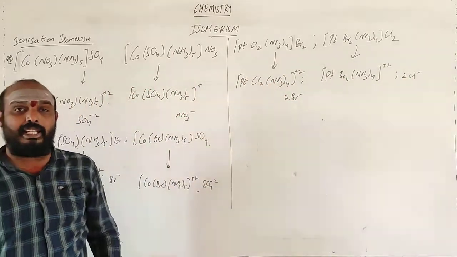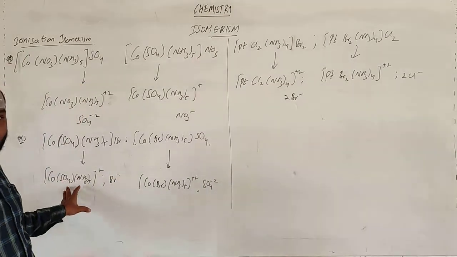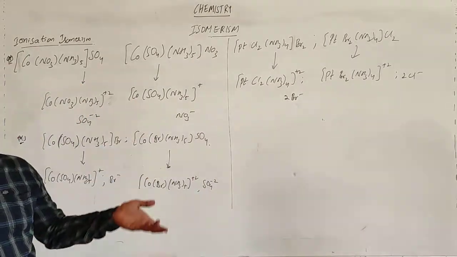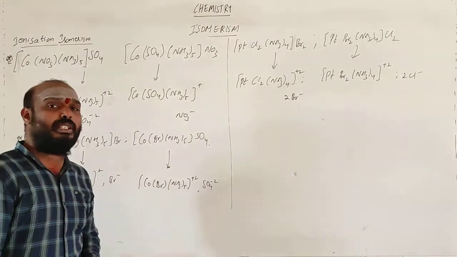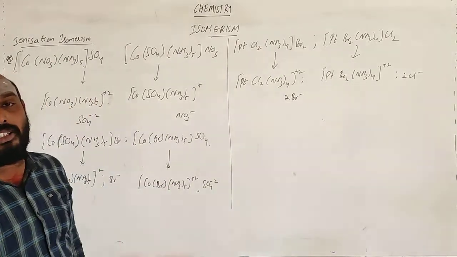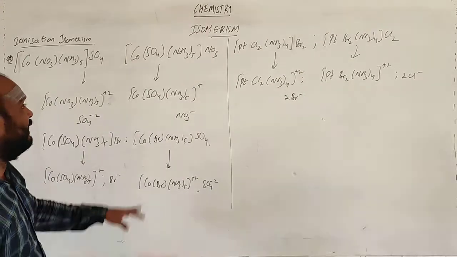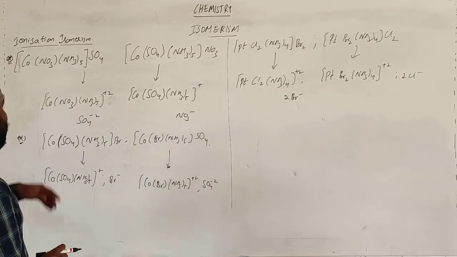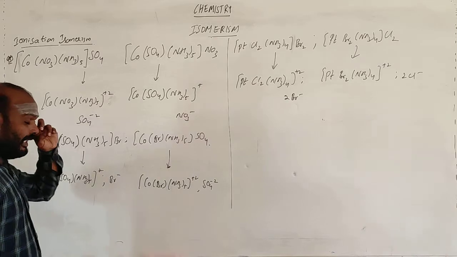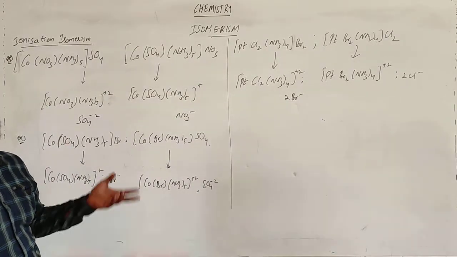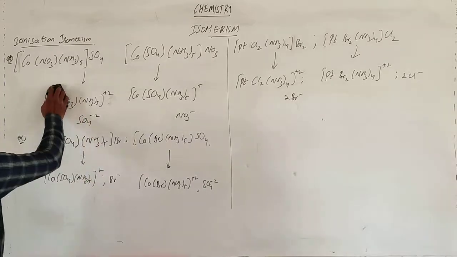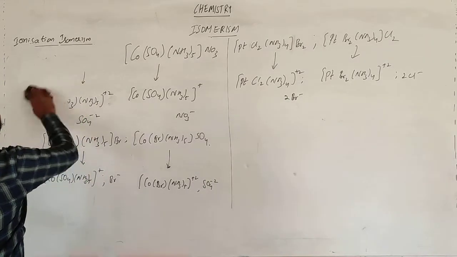You are having a different line. Such type of isomers where the ions are different, and the coordination compound is also different, but with the same molecular formula, those two compounds are called ionization isomers, because I am getting a difference due to the ionization. Due to ionization, you are getting different ions. So this is called ionization isomerism.